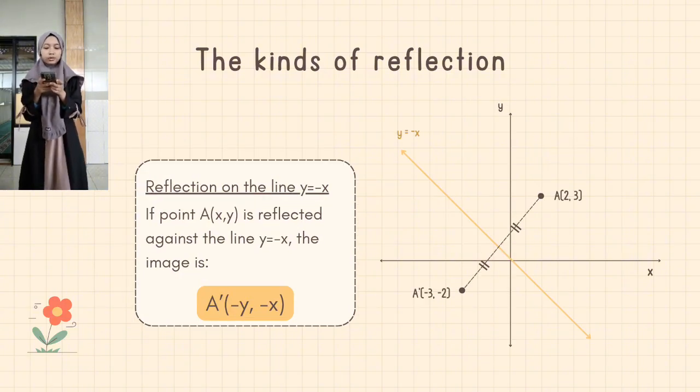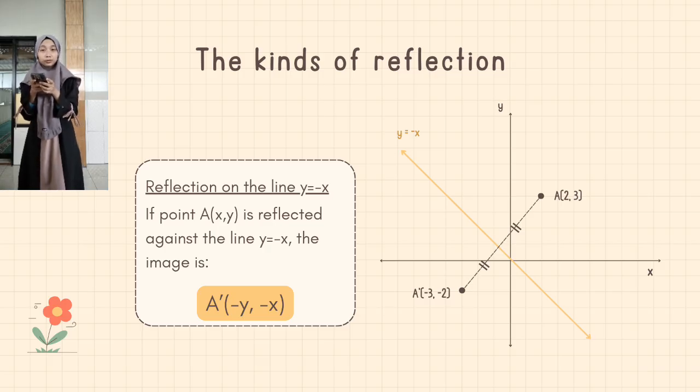Fifth, reflection to the line y equals minus x. If point A(x, y) is reflected against the line y equals minus x, the image is A'(-y, -x). In this example, if point A(2, 3) is reflected against the line y equals minus x, the image is A'(-3, -2).